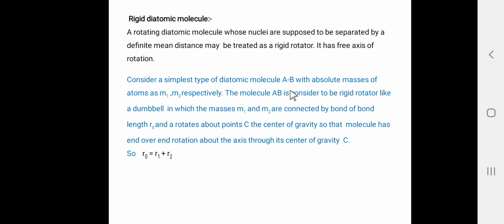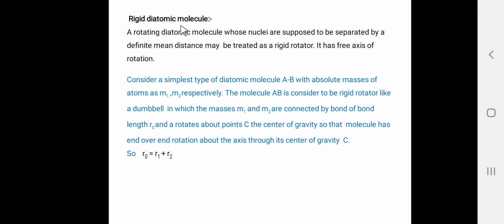Then let us consider the rigid diatomic molecule. Here we are going to study the rotation spectra of the diatomic molecule, and the rigid diatomic molecule is considered, that is, the bond between the two atoms is considered to be rigid.